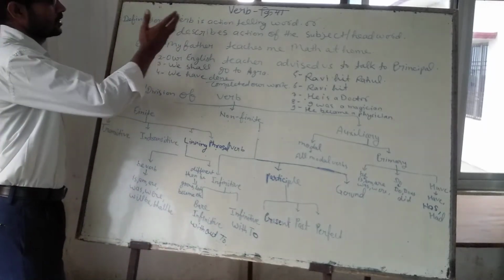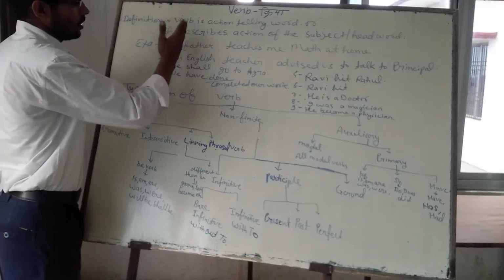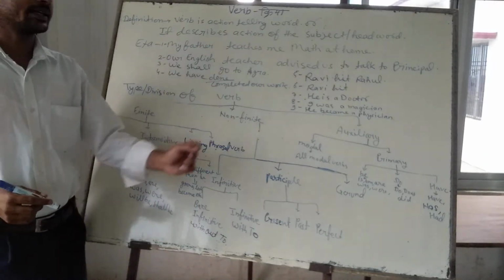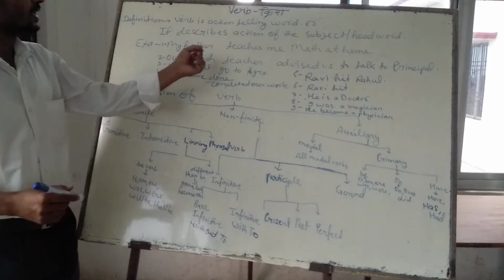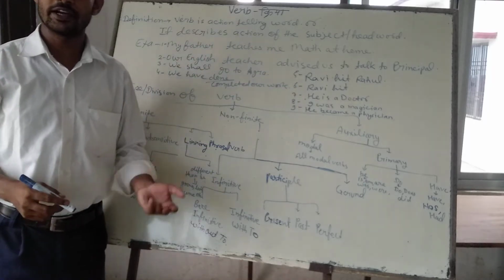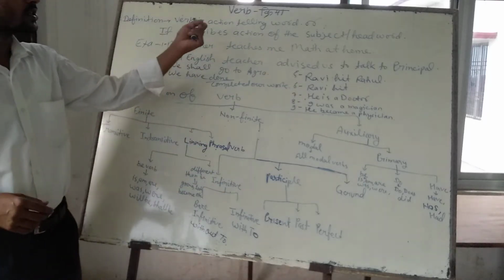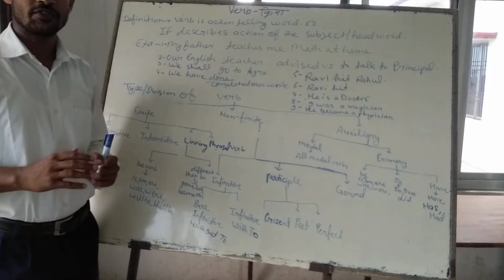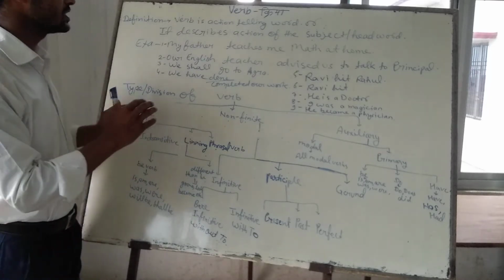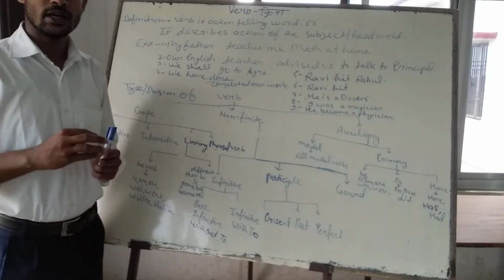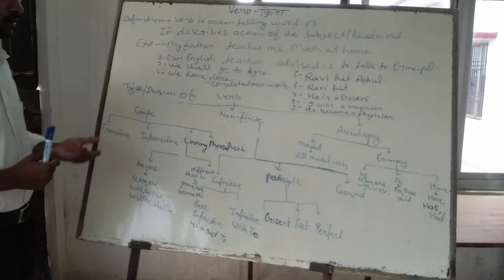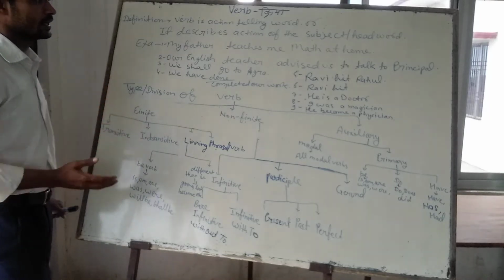Actually, the definition of verb is an action telling word. You can say in short that a verb is an action telling word, or it describes the action of the subject or the head word. What is the function of verb? The function of verb is to describe the action of the head word, the main subject. It tells whatever is being done by the action in the sentence.